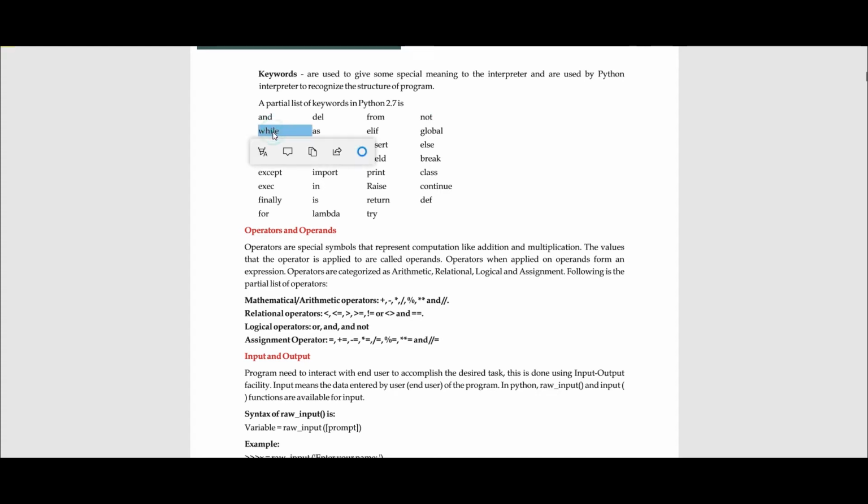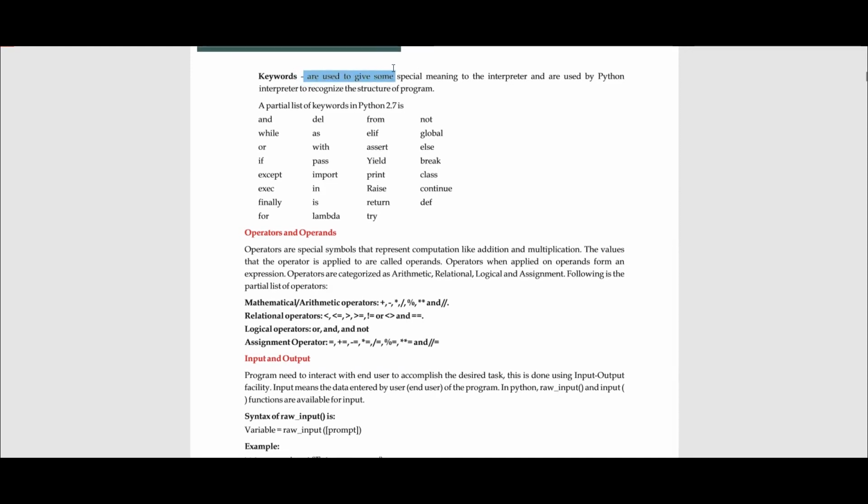Why? While is used for looping. For is used for looping. And if is used for a conditional statement. So you can't reassign them. That's why they are called keywords in Python. So this is all about the keywords, and let's get to the definition.